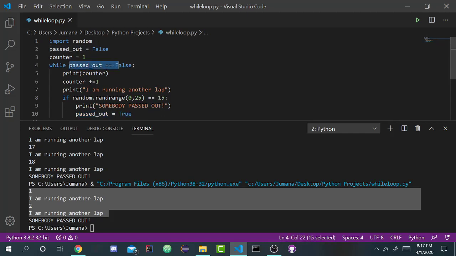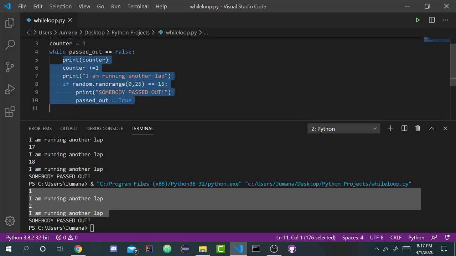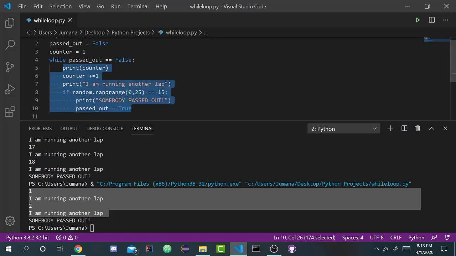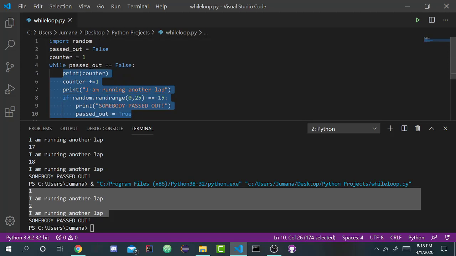And since passed out is equal to true, this condition is going to be false. So you're not going to run any more laps. You're done. That's the idea of how a while loop should be used: when you don't know how many loops or executions you're actually going to perform.